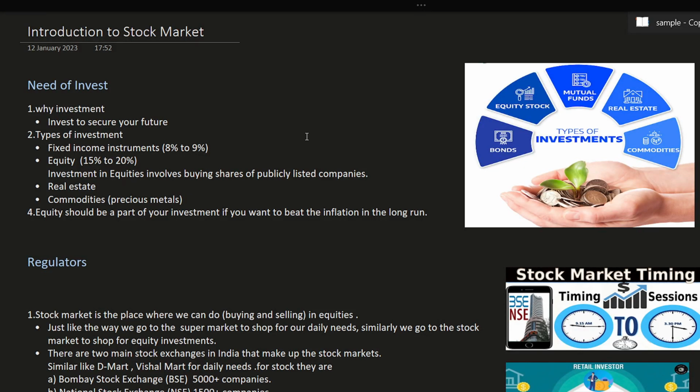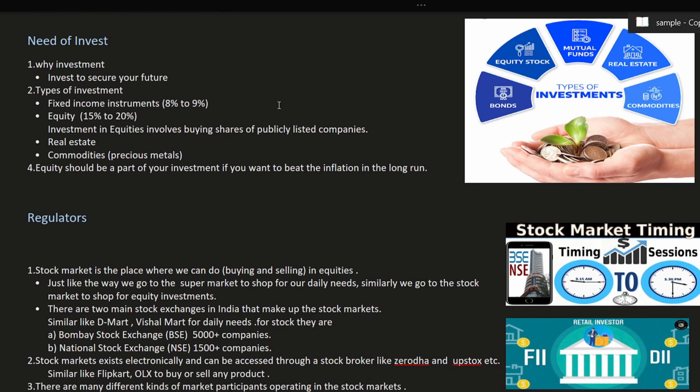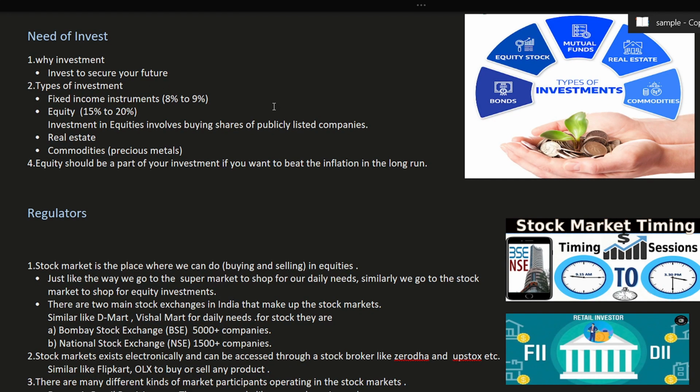Let's start with the first chapter, Introduction to Stock Market. Before going to the stock market, we'll go through why we need to do investment. In a simple way, we invest to secure our future. After that, what are the types of investment we can do? You can see the picture here. The types of investment we have are bonds, equity stock, mutual fund, real estate, and commodity.